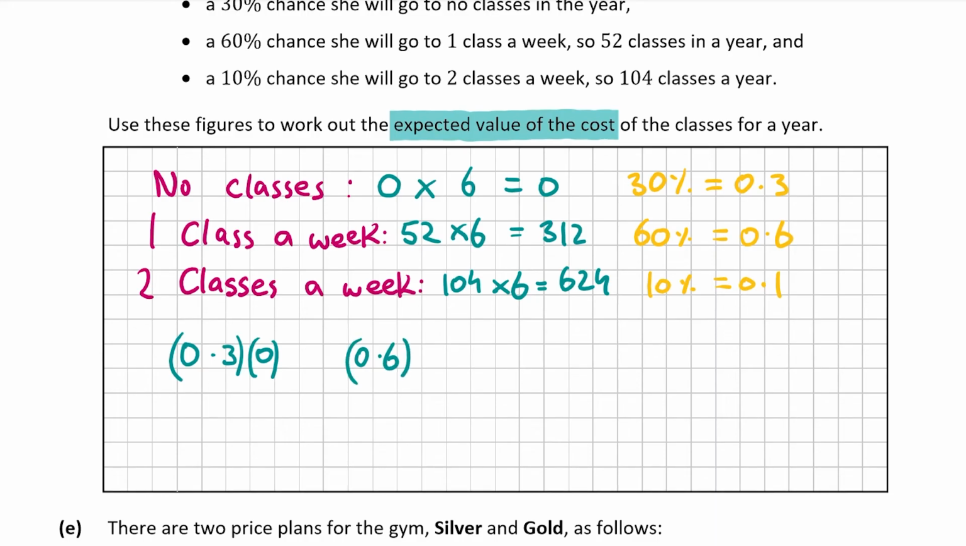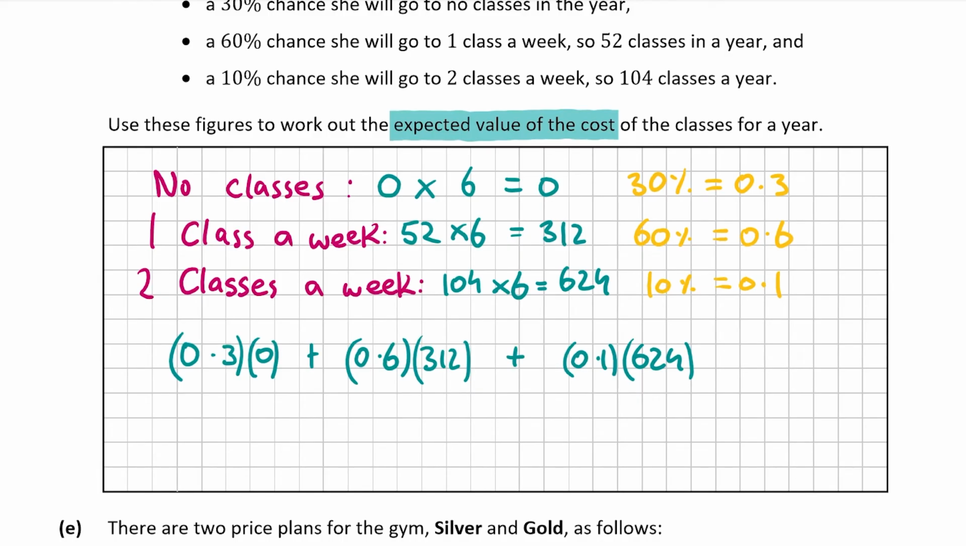And that would cost her €312. And finally, 2 classes a week, there's a probability of 10% of that or 0.1. And it would be 0.1 times €624, as that would cost her €624. Now when you get to 3 of these, you're going to add them all together. So let's try that now.